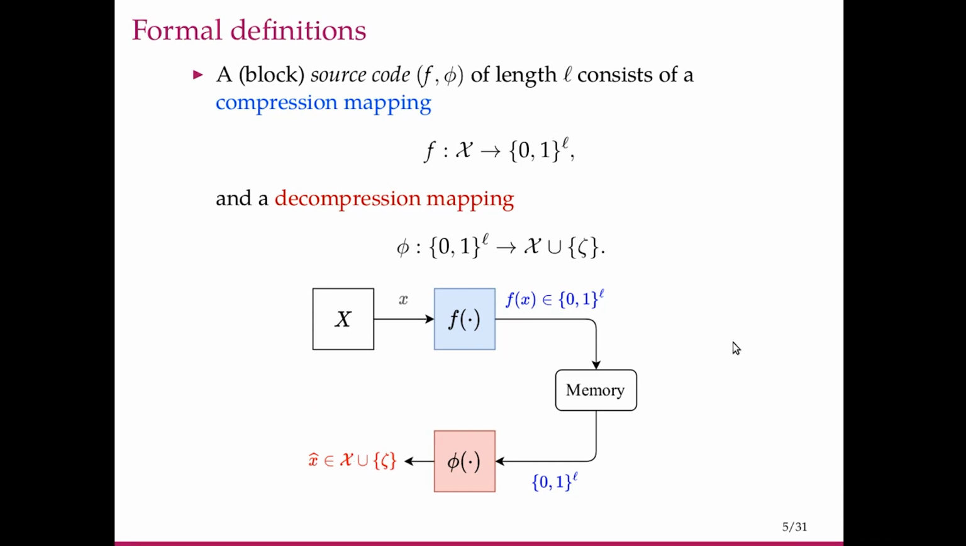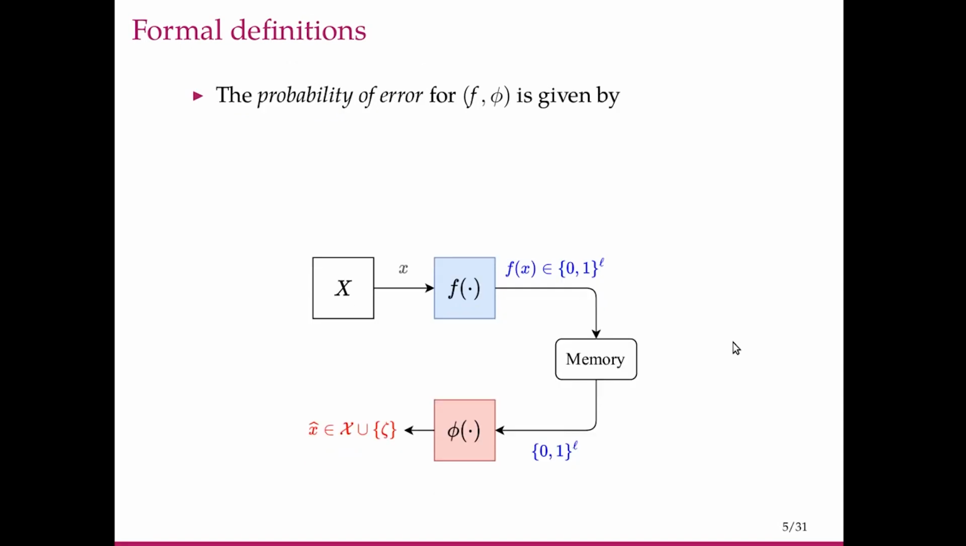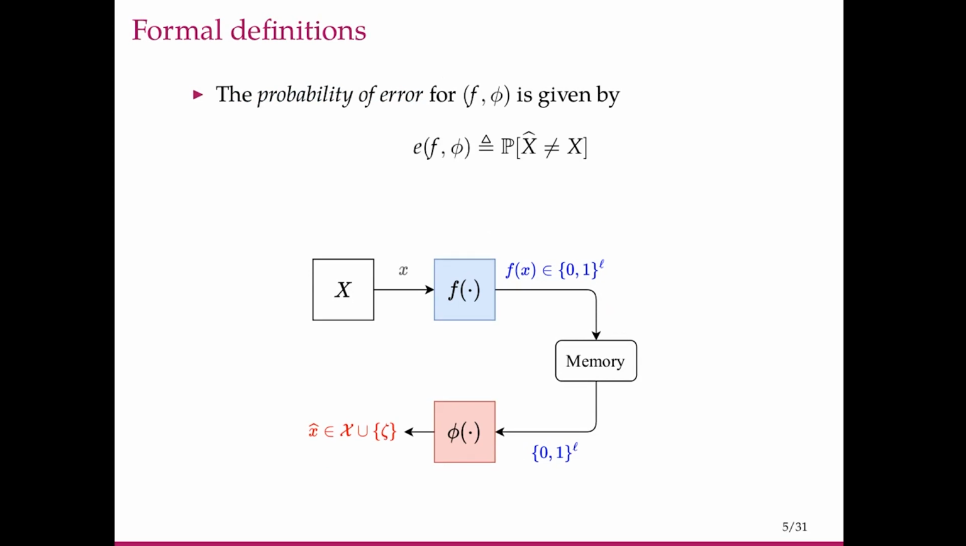So how do we evaluate how well this performs? The metric that we use is probability of error. The probability of error for this source code (f, phi) is given by E of (f, phi), which is defined as the probability that the X hat that this decompression mapping outputs is not equal to the original symbol that the source produced. This is also the same as the probability that phi applied to f of X does not produce X back.